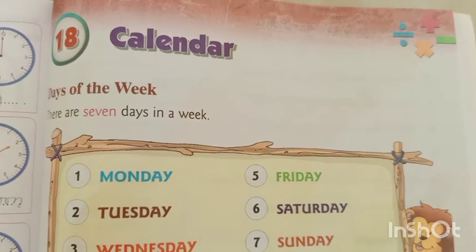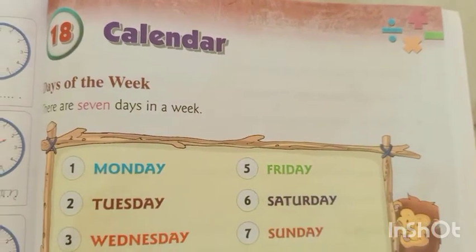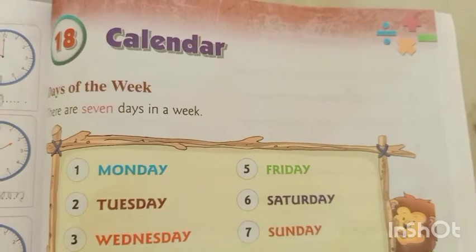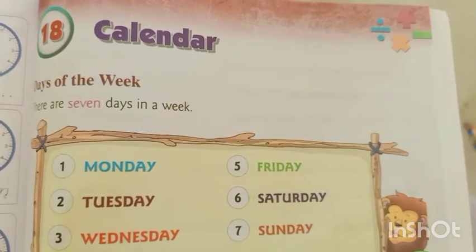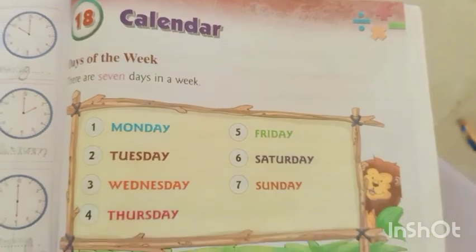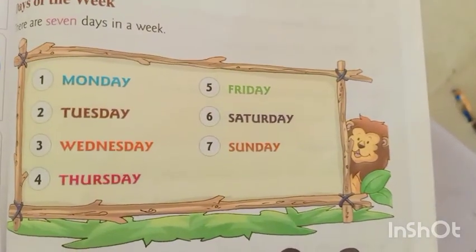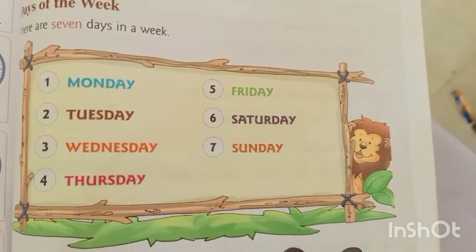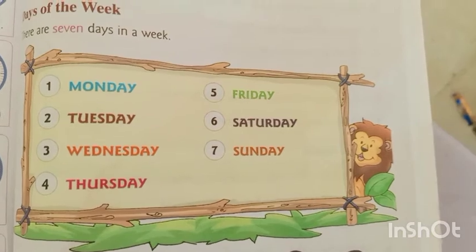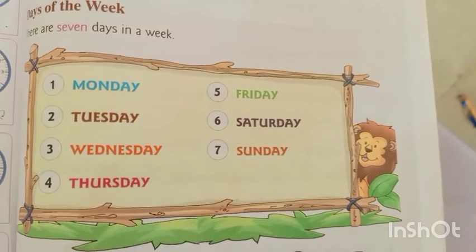Hello, today we are going to start chapter number 18, calendar. Day of the week. There are 7 days in a week. Monday, Tuesday, Wednesday, Thursday, Friday, Saturday, Sunday.